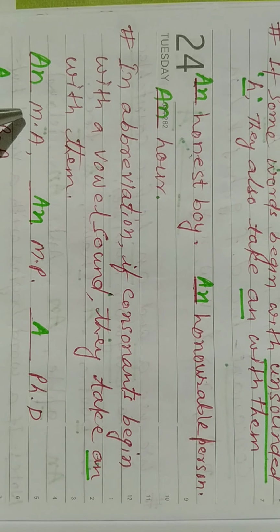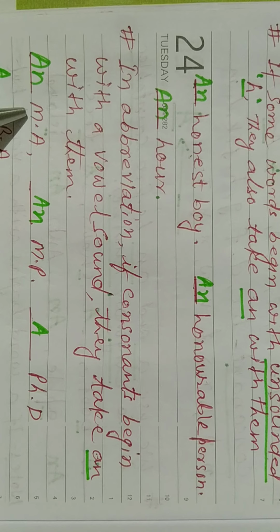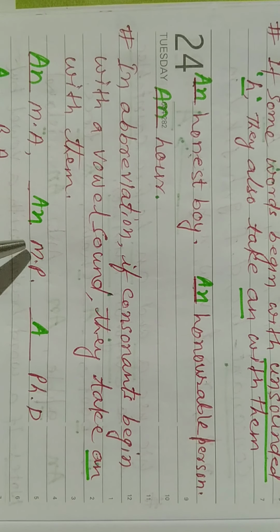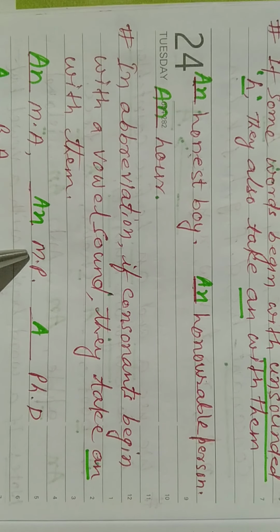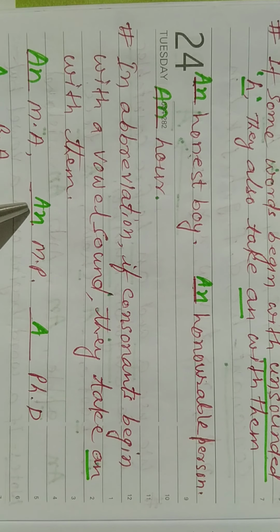Suppose the given abbreviation is MA. M is the first letter, but the M sound is not coming. The sound of E is coming, a vowel sound. When a vowel sound is coming, we use an. An MA. An MP. The E sound is coming. We have to write an.